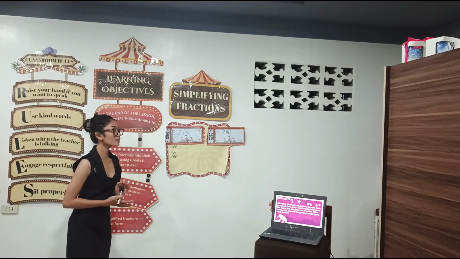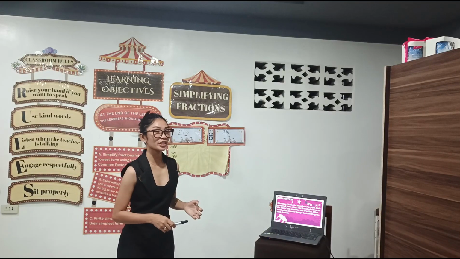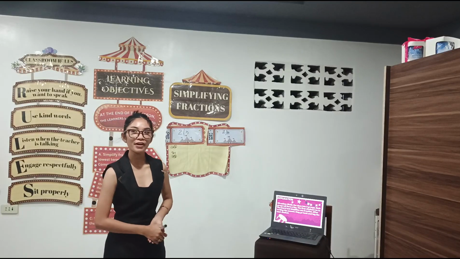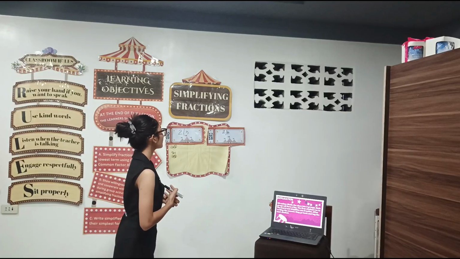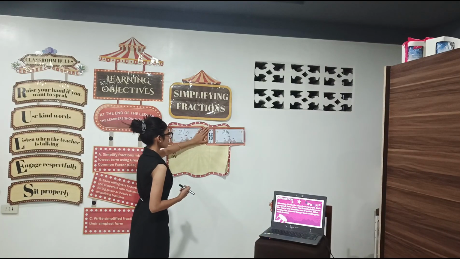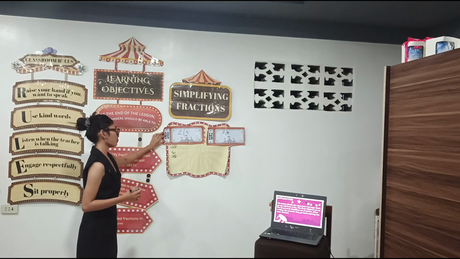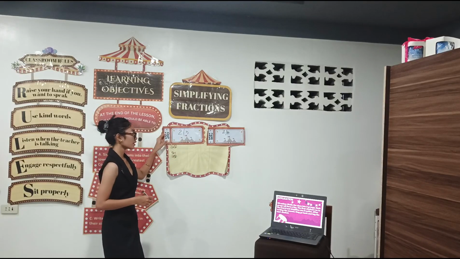Okay, time is up. Group 1 is the one who finished the activity first. So let's give them a 5 clap. 1, 2, 3, 4, 5. Let's check their work. 10 over 15. Is it correct that the answer is 2/3?